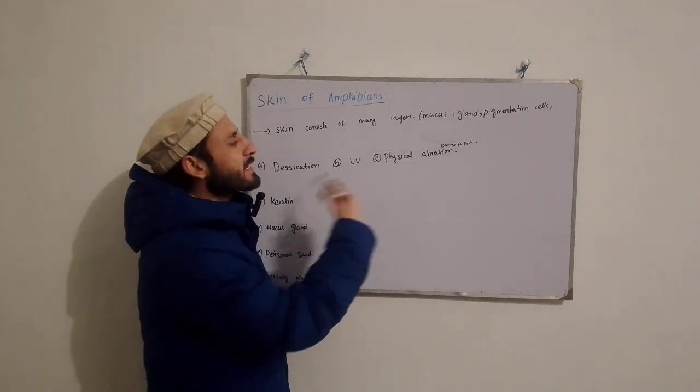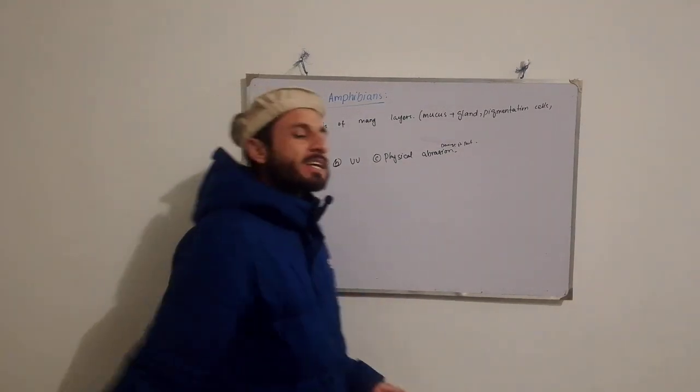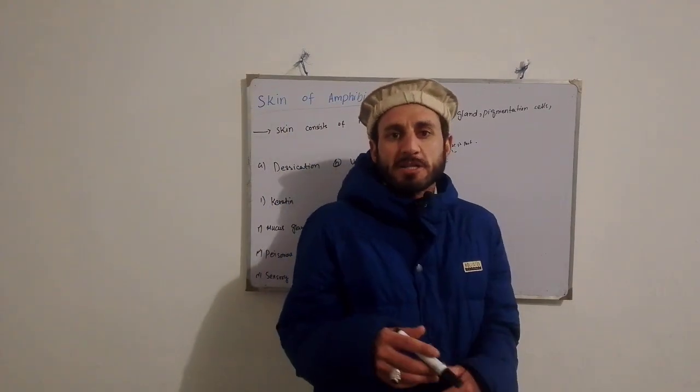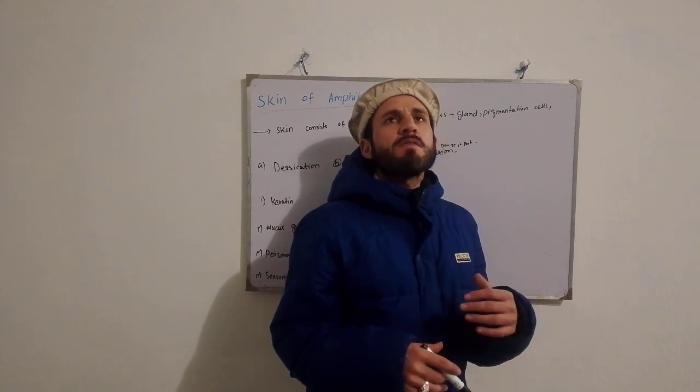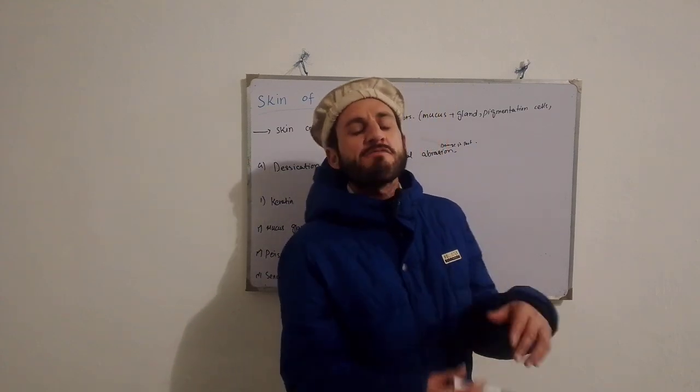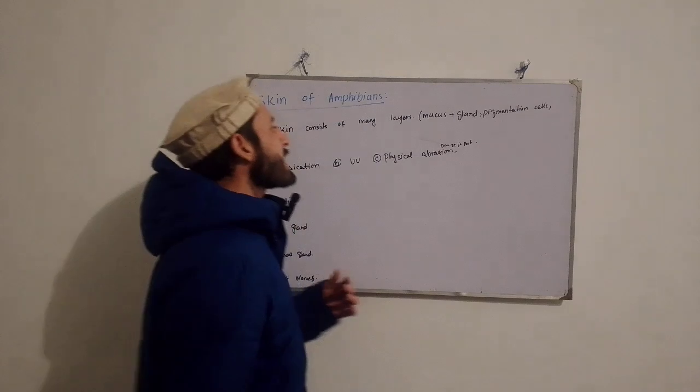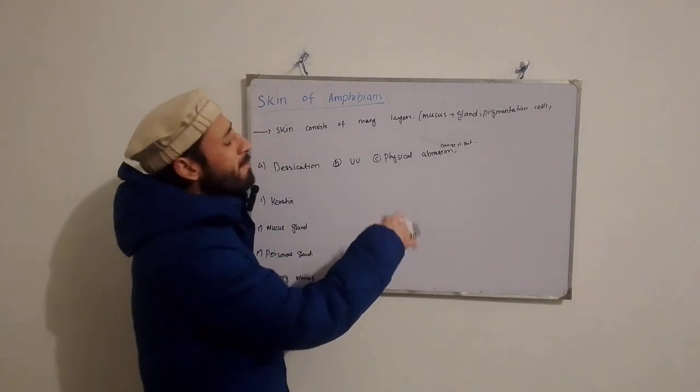And the third difficulty is physical aberration. Physical aberration means physical damage, the wearing or tearing of body parts, right?